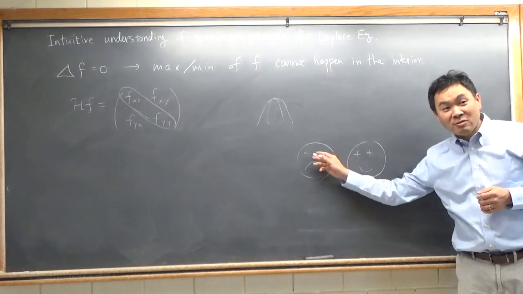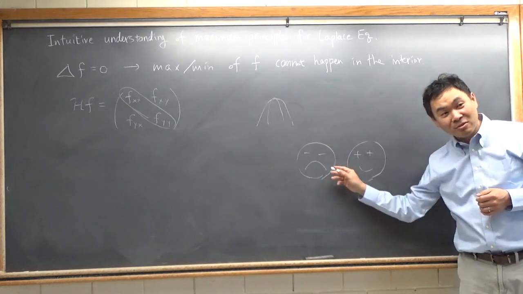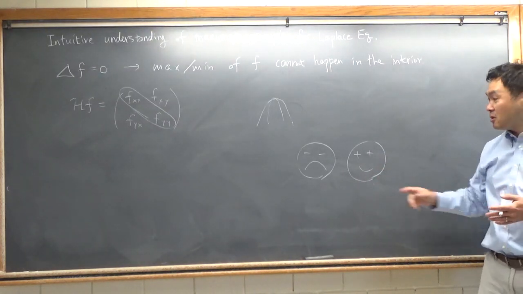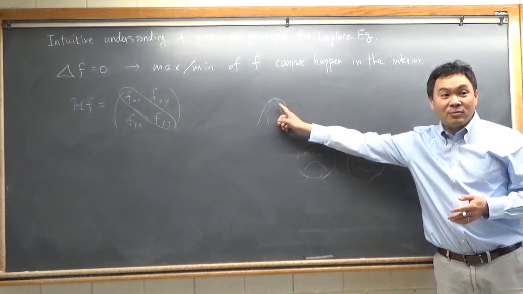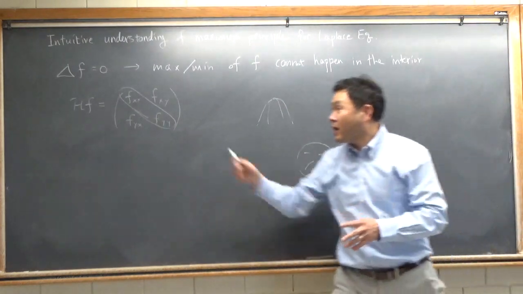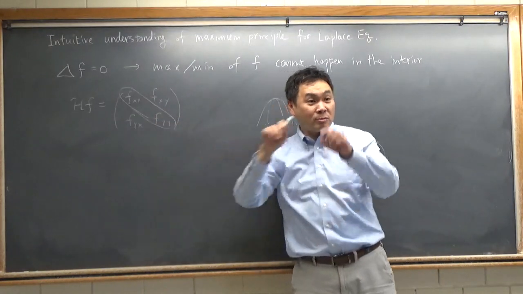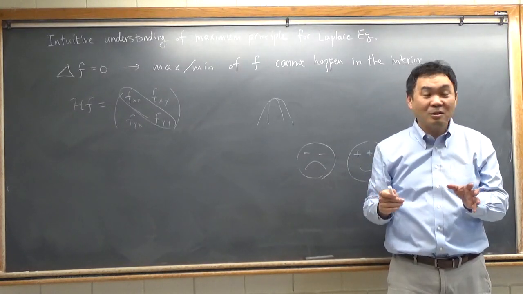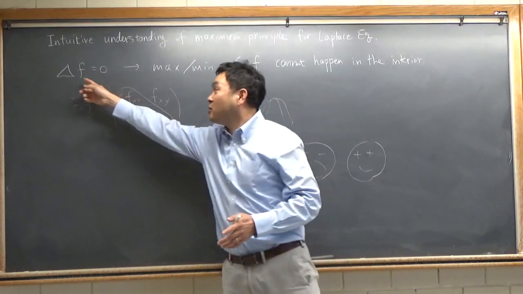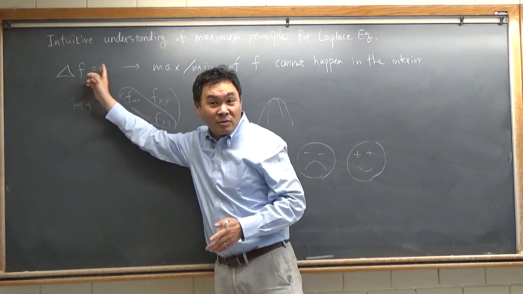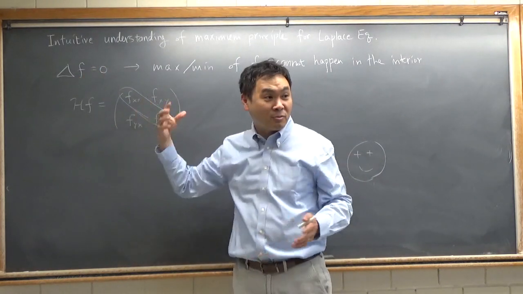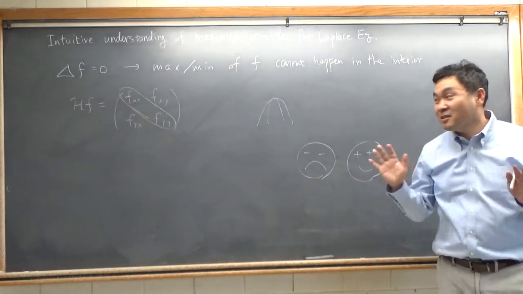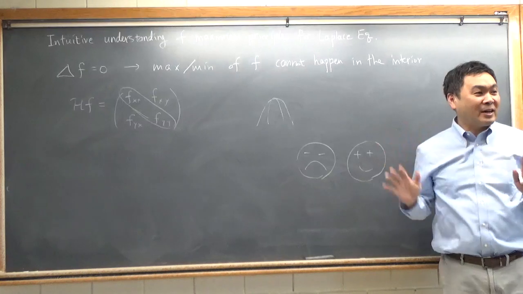If the second derivative is negative, that means it's concave down. If the second derivative is positive, it's concave up. Right? So if it's this case, then both fxx and fyy have to be negative for that to be true, right? But if that's true, then there's no way you can have a Laplacian of f equal to 0, because both are negative. If you add them up, it will be negative. So that's the very rough idea of things.